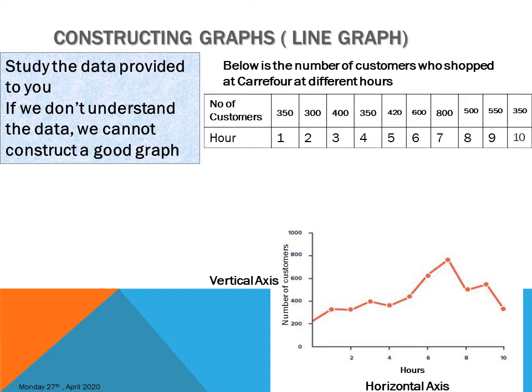Before you see the graph, you would have seen this table first. The information will be provided to tell you how to plot the graph or how the graph was plotted. So here is the information for this particular graph. So study the data carefully and then you'll be able to plot your graph successfully. What's the next thing you need to do?